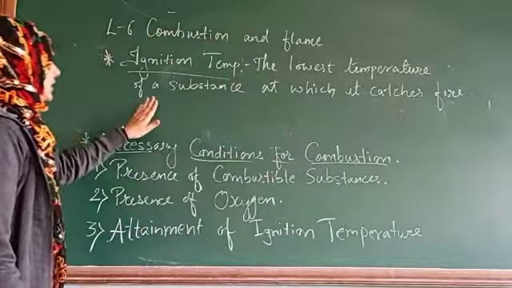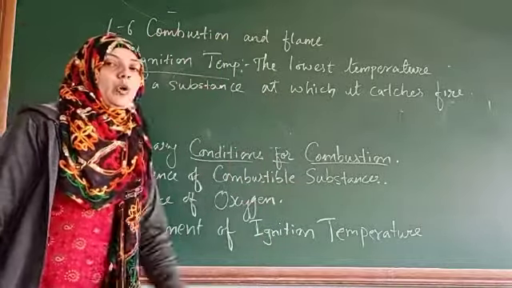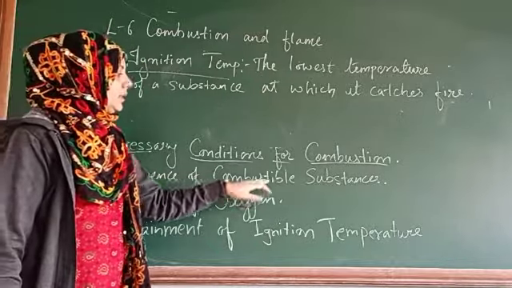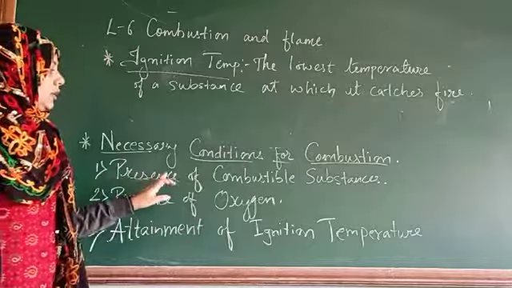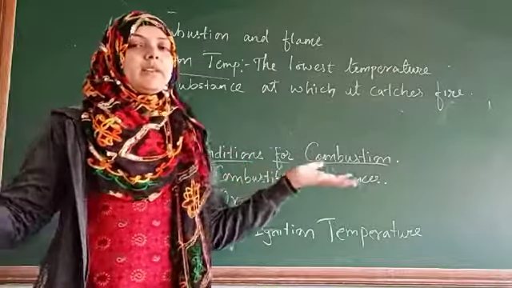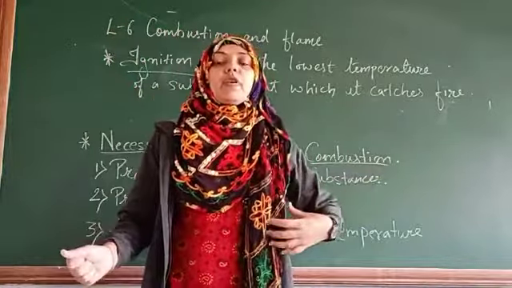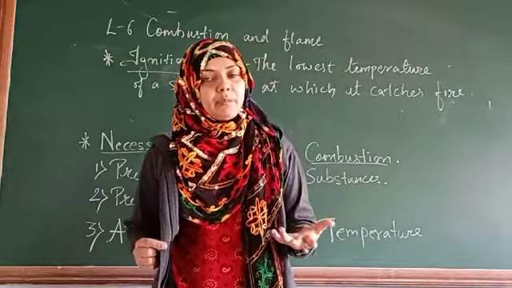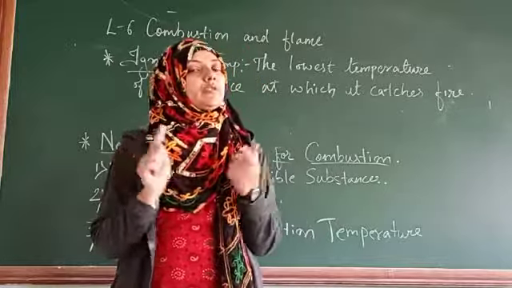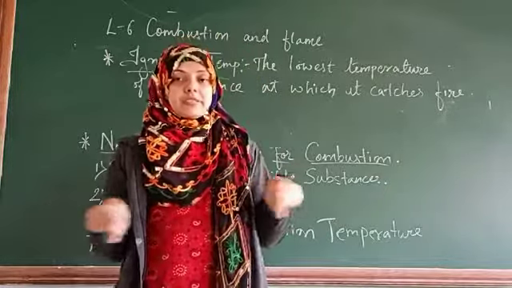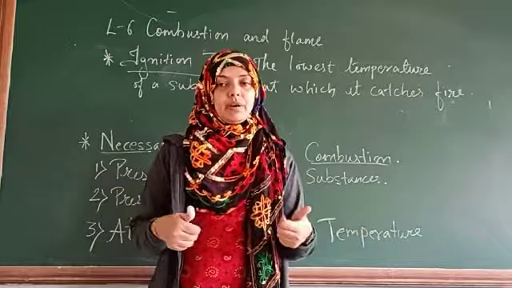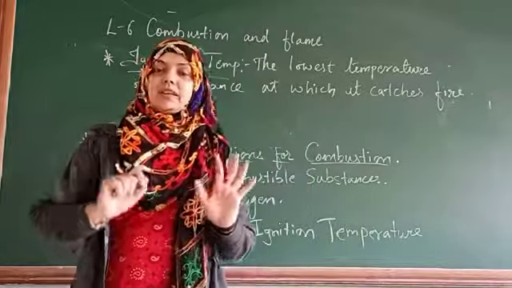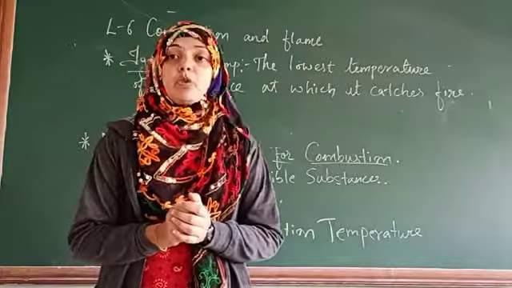So we say that ignition temperature is very, very important. Now dear students, first of all, presence of combustible material. Now see, you all know that there are so many things which can be combusted. For example, the clothes which we are wearing, that is also combustible material. The books which we have, that is also combustible material. You are sitting on the bench and it is made up of wooden particles. It is also combustible material. So this combustible material is present at most of the places.